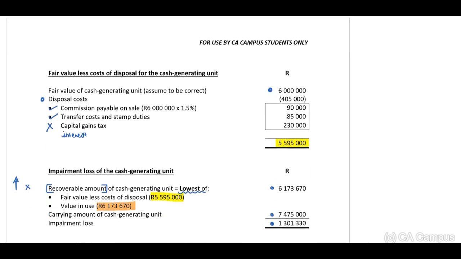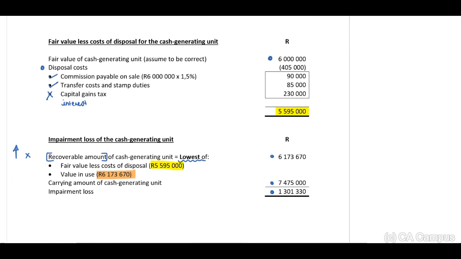When we look at the calculation, guys, the standard indicates to us that in terms of our fair value less cost to sell calculation, we cannot take into account our taxes and interest. Therefore, this is incorrect. They cannot take into account the 230,000.